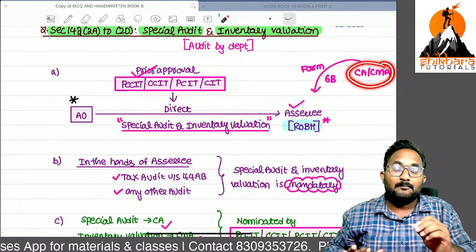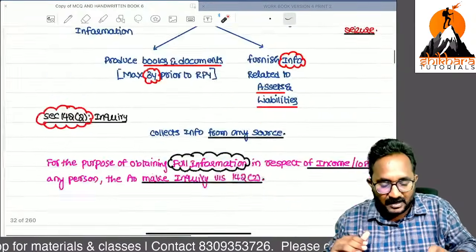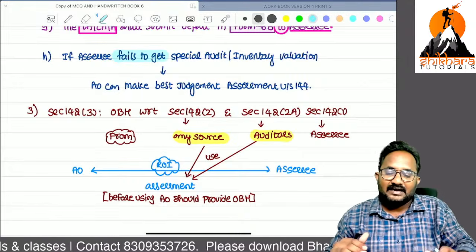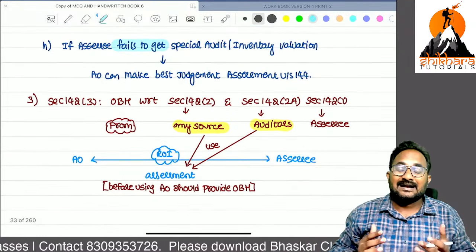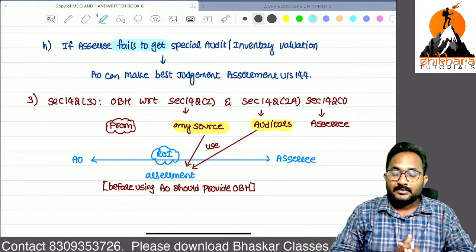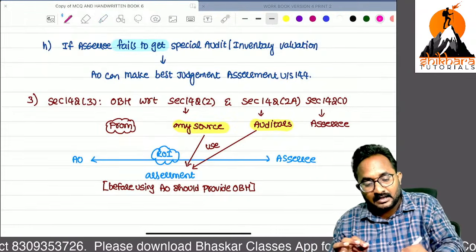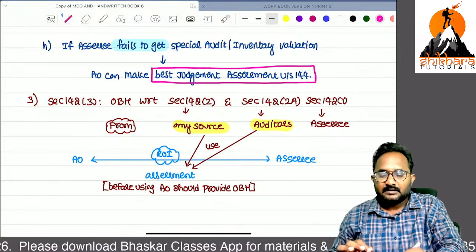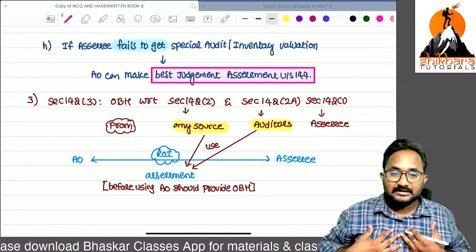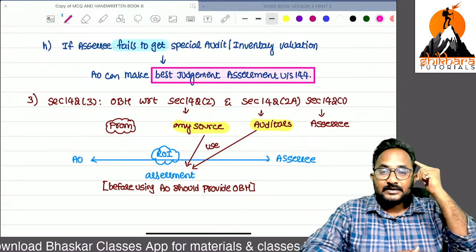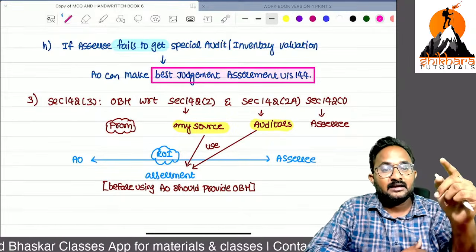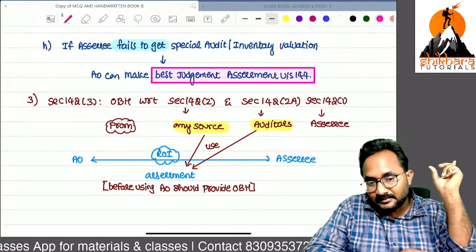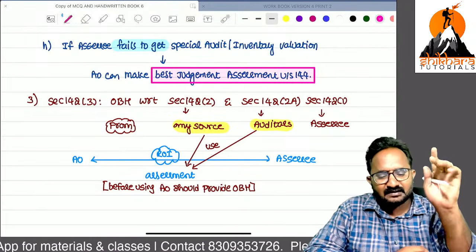If you have not complied with the special audit and inventory valuation directions, if an SSE fails to get the special audit and inventory valuation done, now I can't do the assessment properly, so now I will start the best judgment assessment. What do you mean by best judgment assessment? As per available information and the assessing officer's decision making, he can complete the assessment and declare the total income of the SSC.